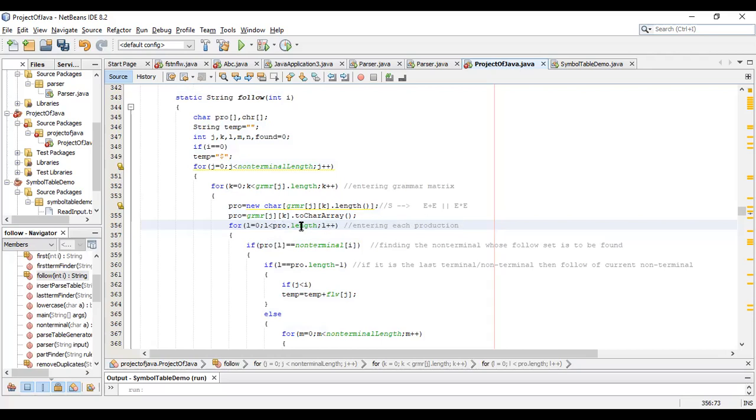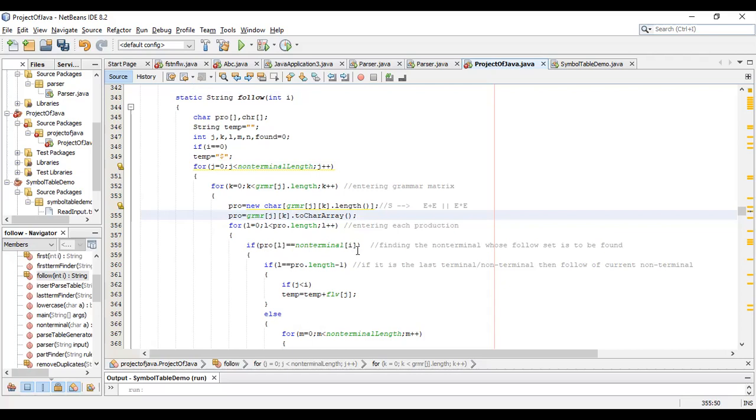In this portion, the string is being converted to a character array, using a predefined method. After this point, for L equal to 0, L less than pro dot length, that is the length of the character array, L plus plus, it is being compared whether pro of L is equal to the non-terminal.